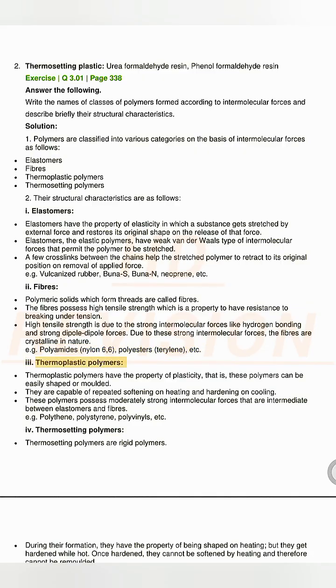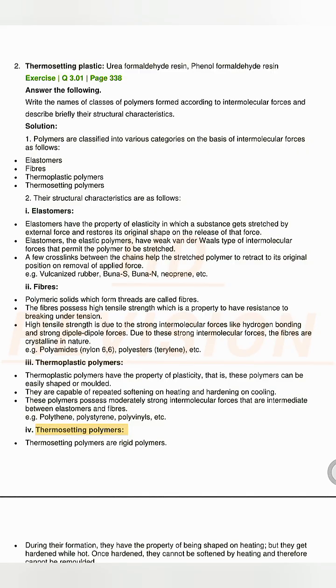III. Thermoplastic polymers. Thermoplastic polymers have the property of plasticity, that is, these polymers can be easily shaped or molded. They are capable of repeated softening on heating and hardening on cooling. These polymers possess moderately strong intermolecular forces that are intermediate between elastomers and fibers. E.g., polyethylene, polystyrene, polyvinyls, etc.